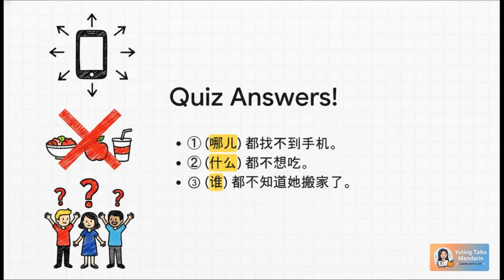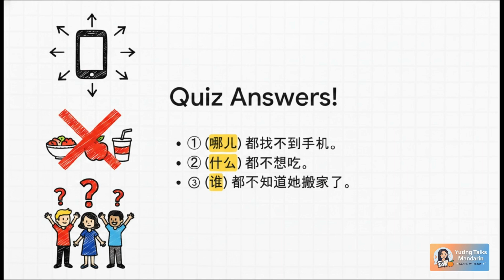All right, let's reveal the answers. How did you do? For that first one, we're talking about a missing phone. You've checked the couch, the car, your pockets, you looked everywhere. Since it's a place, we use nar, meaning where. Nar dou zhao bu dao. Can't find it anywhere. Spot on. For number 2, this person is sick and totally lost their appetite. They don't want to eat a single thing. Since food is an object, we drop in shenme. Shenme dou bu xiang chi, doesn't want to eat anything.